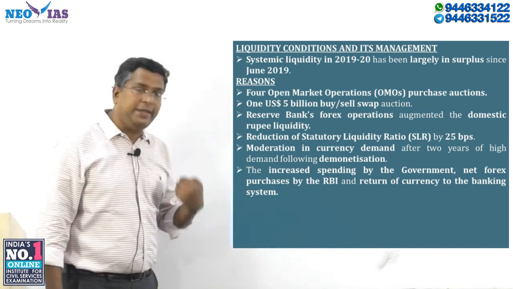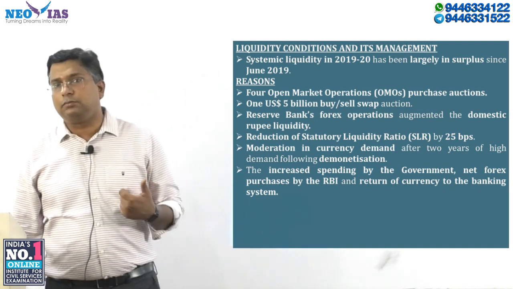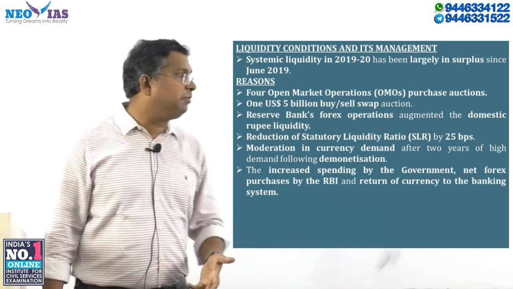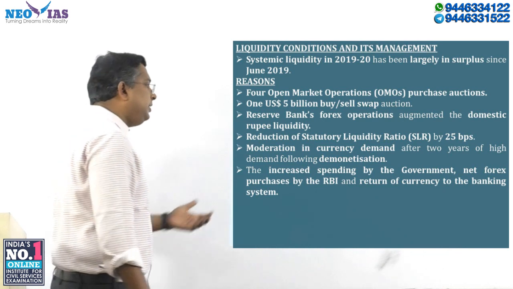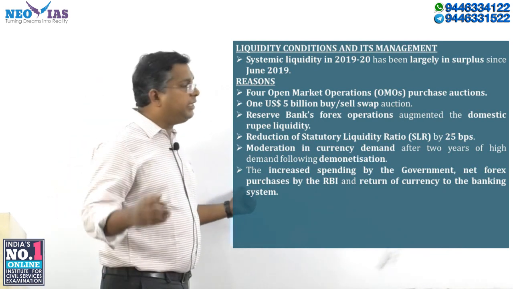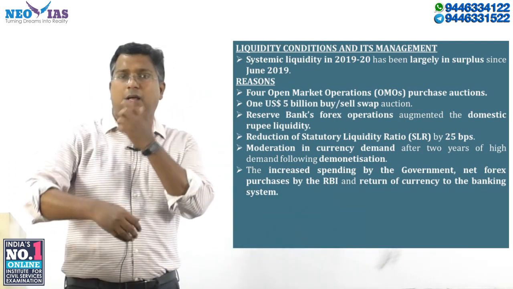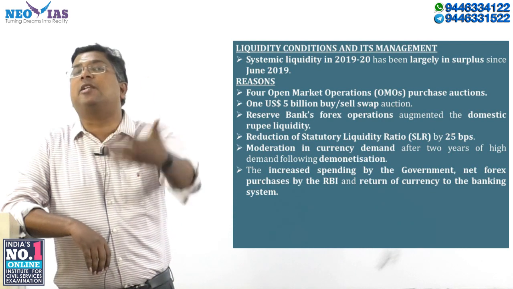Another reason the economic survey gives is increased spending, more expenditure by the government, net forex purchases by the RBI, and return of currency to the banking system, which also helped liquidity surplus in the economy.